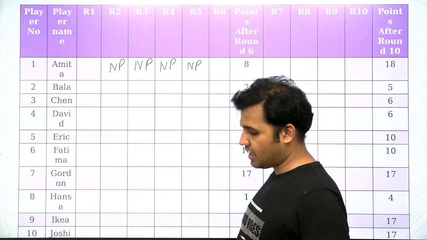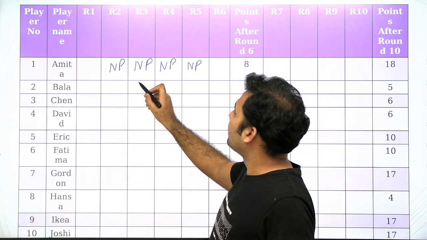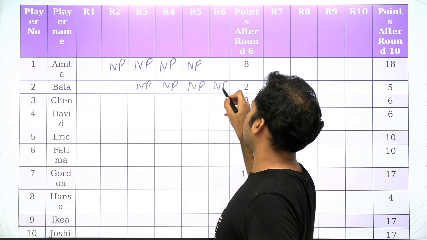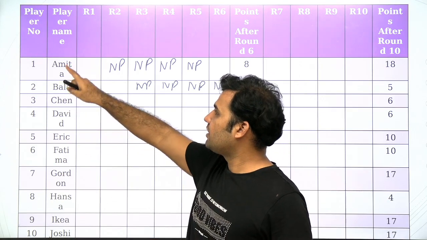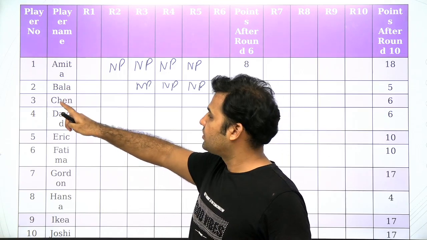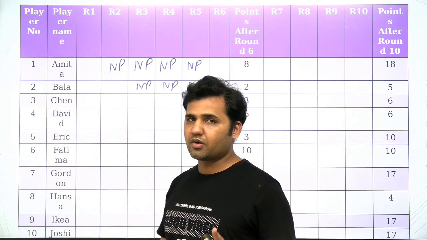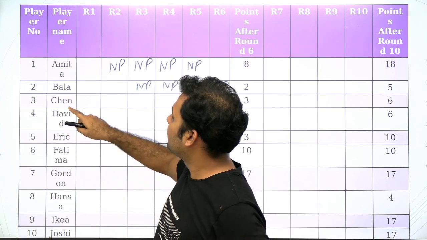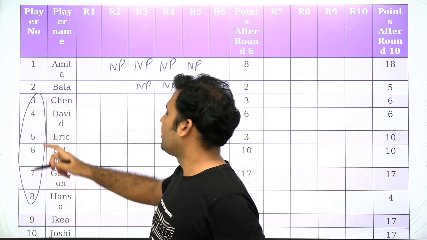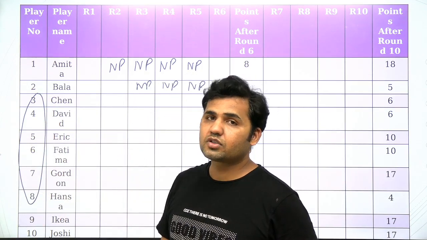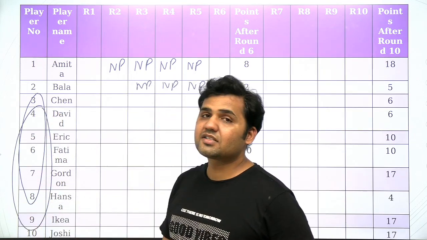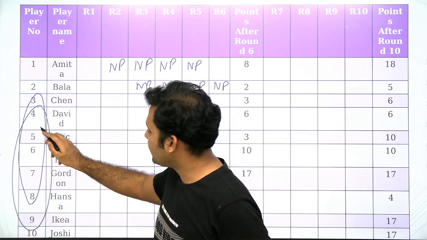Similarly, the second person, Bala, will not be playing round number 3, round number 4, round number 5 and round number 6. Bala will be counted in the first round. Bala will also be counted in the second round. But for third, 4, 5 and 6, Bala will not be counted. Because when I start selecting the players for third round, I will be selecting these 6 persons. When I start selecting the players for the fourth round, I will start selecting from player number 4. When I will start selecting the players for round number 5, I will start it from here.